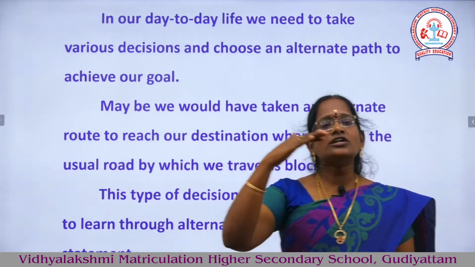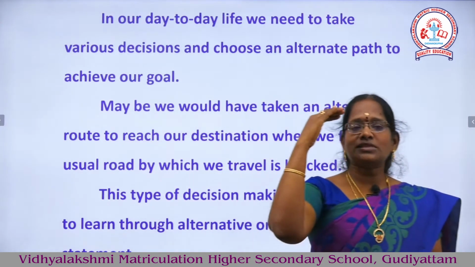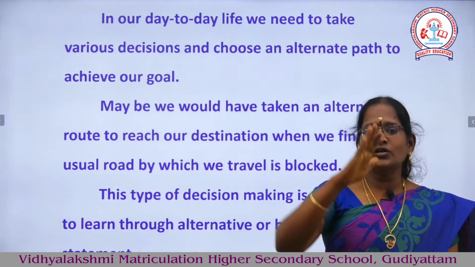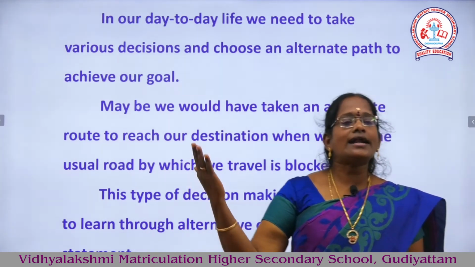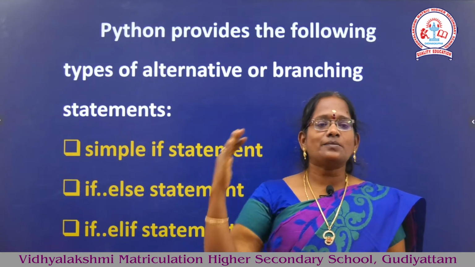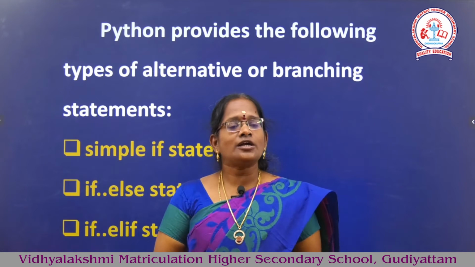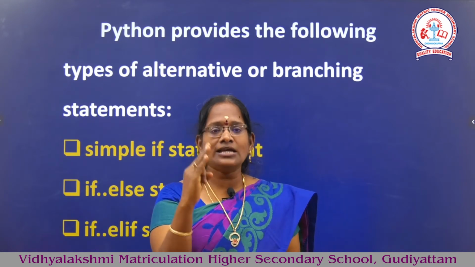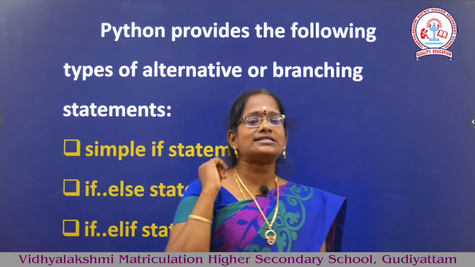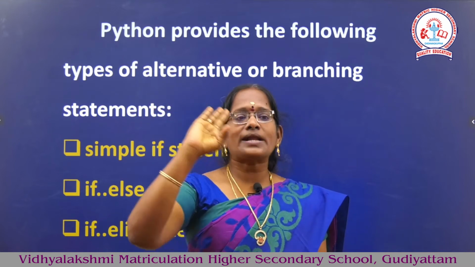This is a general example from our day-to-day life. We want to travel along one particular road. In that road, there is some problem. In that situation, we decide to take another direction or another route. So this type of decision is called decision making. This decision making is divided into three different concepts. It is otherwise called a branching statement: decision making statement, alternative statement, or branching statement.